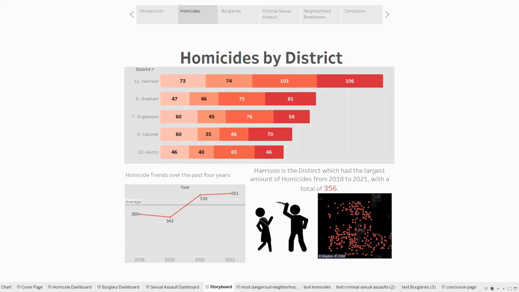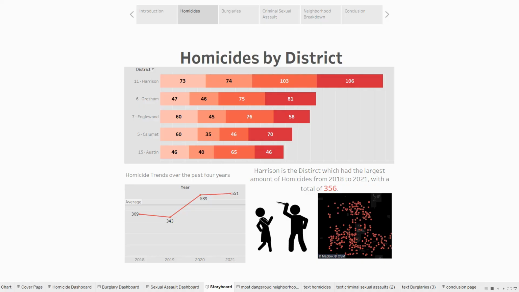So I only did 2018 to 2021 because the 2022 data was incomplete since it was pulled last spring, so it was only 1/4 of the year, which wouldn't be representative of the total amount of crimes, and it would kind of skew the data. So I decided to only do 2018 to 2021 to give us more of a complete view, and which would be representative for each one of these districts.